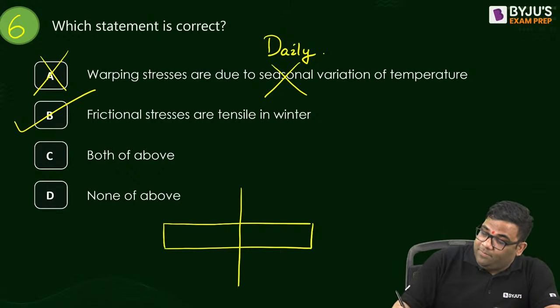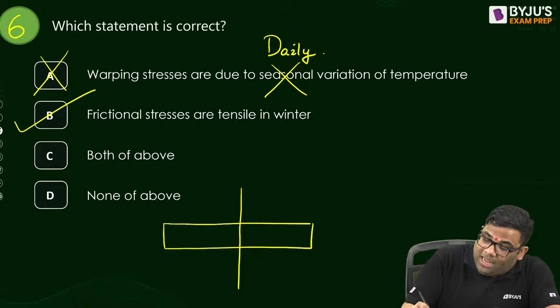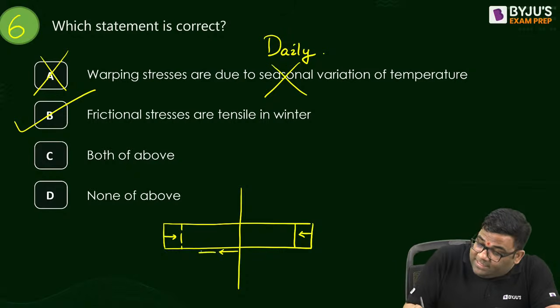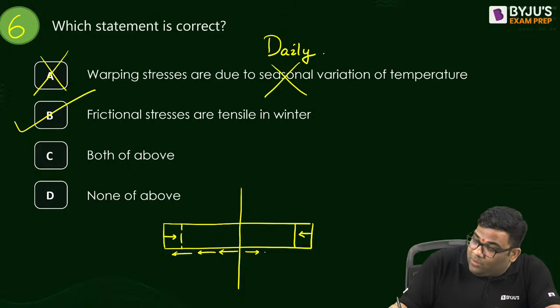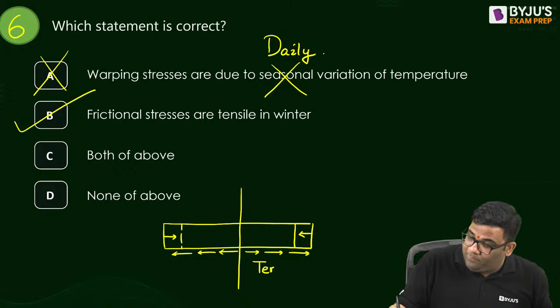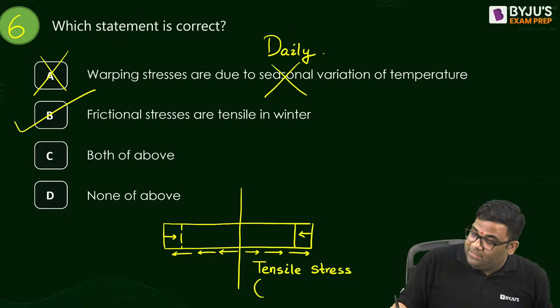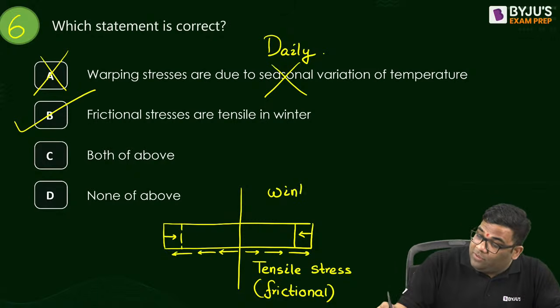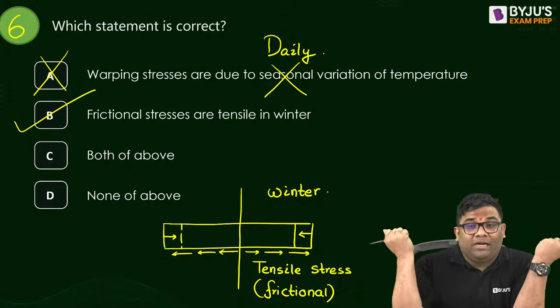You see, this is a slab, right? Now what happens in the winter? It will try to contract, right? When it tries to contract, the friction between the slab and the subgrade below will try to oppose it. So this is what? Tensile stress. Understood? So this is tensile stress developed in what? Winter. This is the tensile frictional stress which arises in winter. Why? Because the slab tries to contract, the friction will try to oppose it.